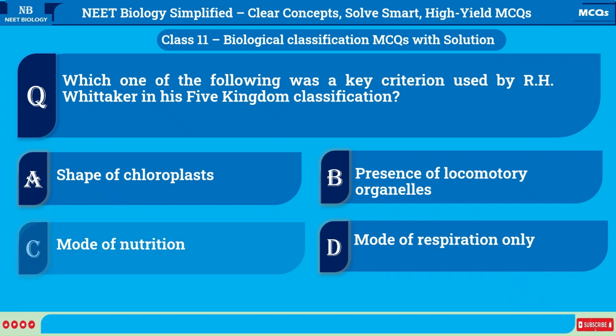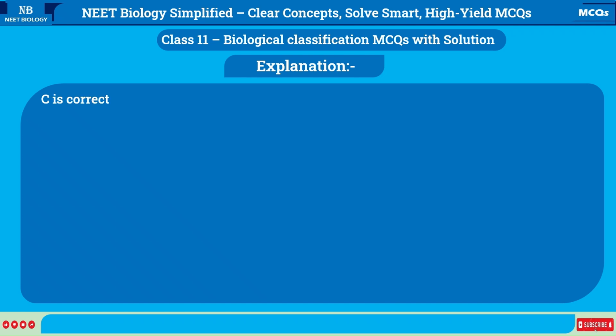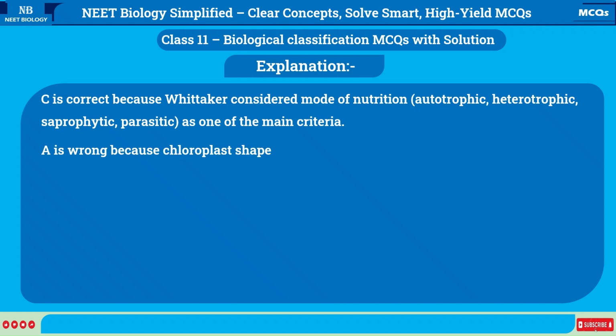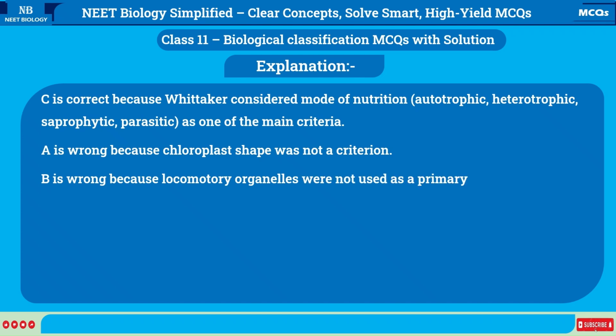Correct option is C. Mode of nutrition. Explanation: C is correct because Whittaker considered mode of nutrition, autotrophic, heterotrophic, saprophytic, parasitic, as one of the main criteria. A is wrong because chloroplast shape was not a criterion. B is wrong because locomotory organelles were not used as a primary criterion. D is wrong because respiration was not the only deciding factor.